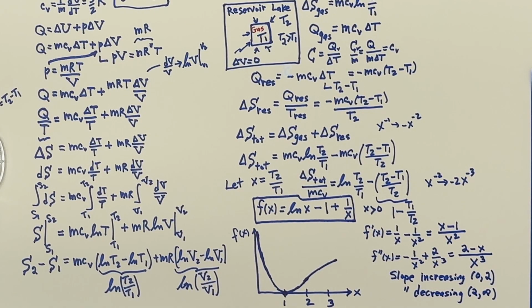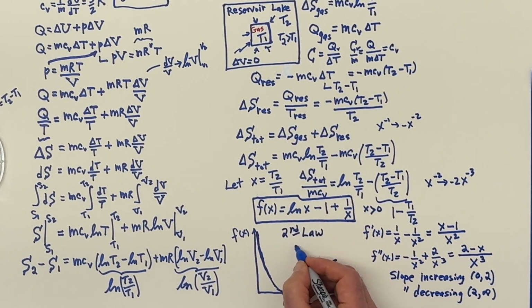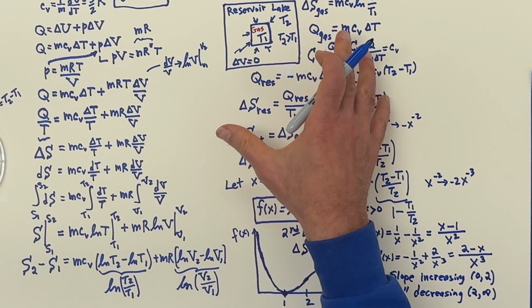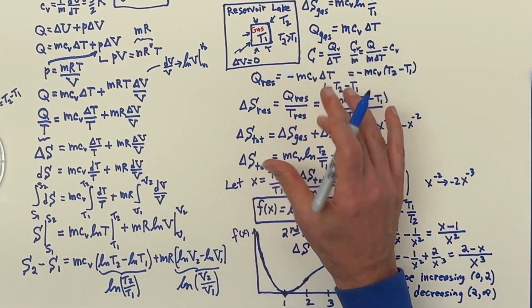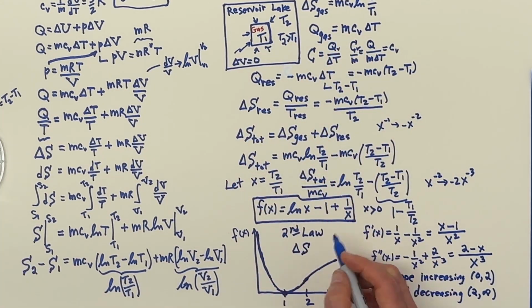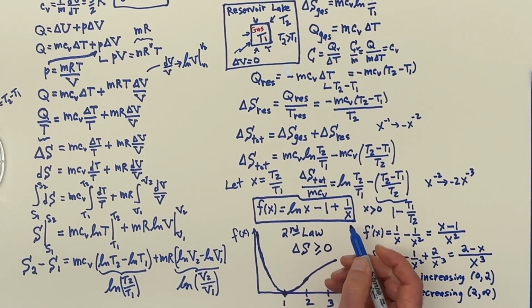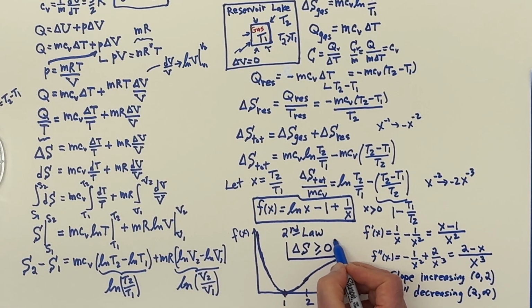That is awesome. The entropy change individually for the gas and the lake can be positive or negative, but for the closed system, adding them together, it's going to be greater than or equal to 0.